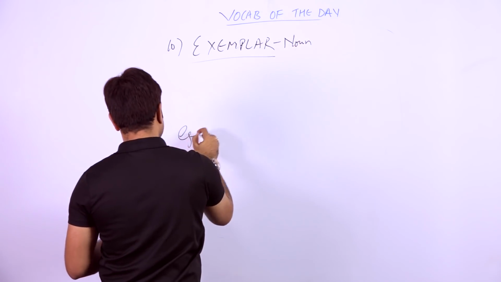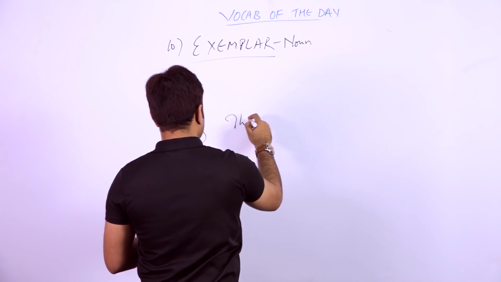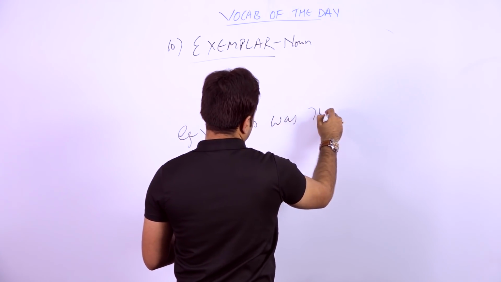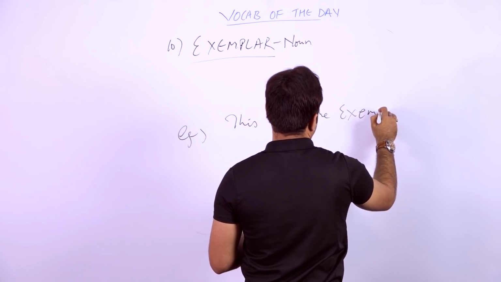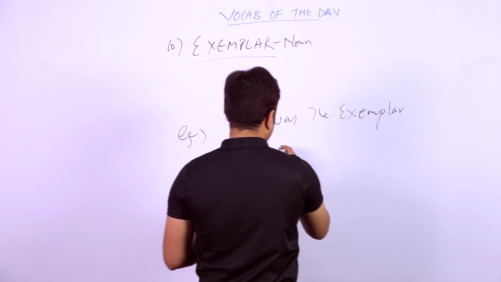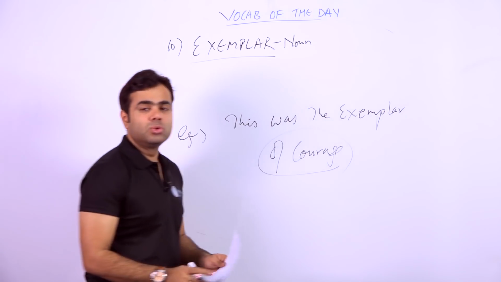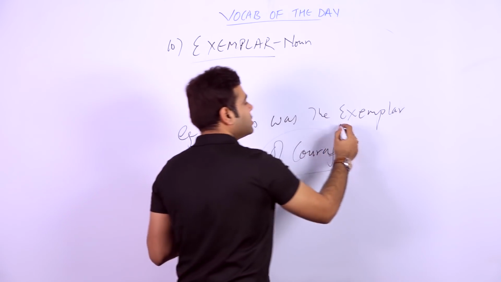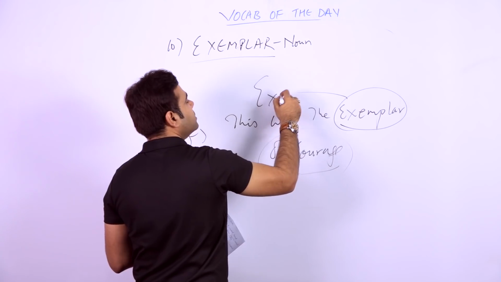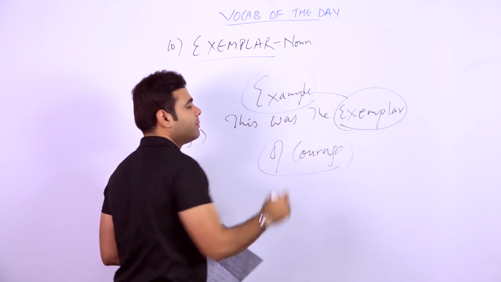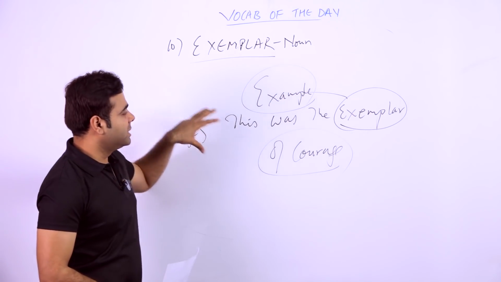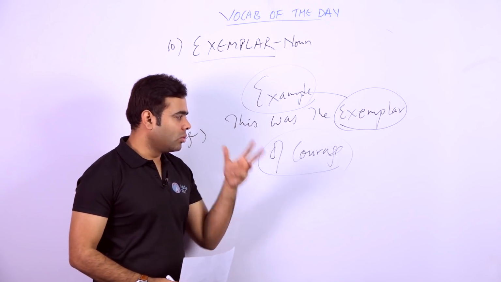The sentence we have is, this was the exemplar of courage, example of courage. Yes, you got me right. This was the exemplar. It's the example, or the perfect example, in fact, you can say.